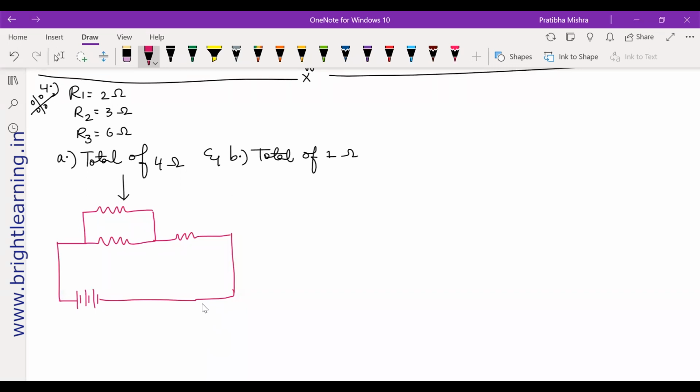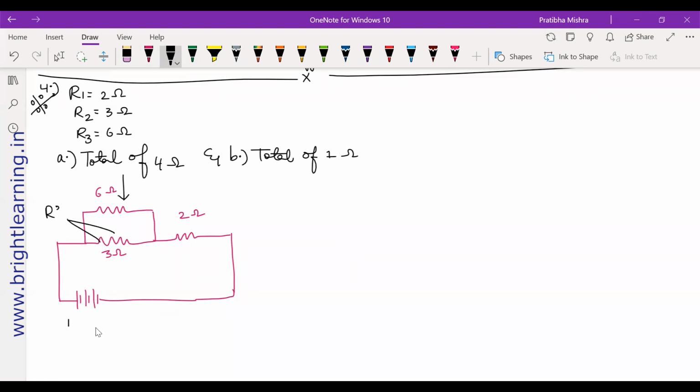Now voltage is measured here. So basically, let us just write it down here. This is your 6 ohms. Let this be your 3 ohms. Let this be your 2 ohms. The reason is, first we'll calculate for the parallel ones. So let it be R dash.